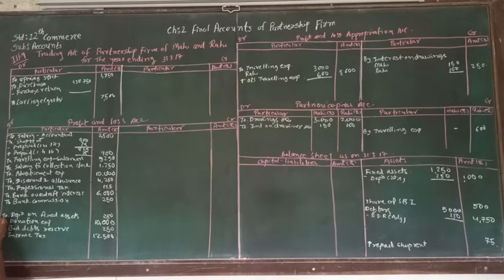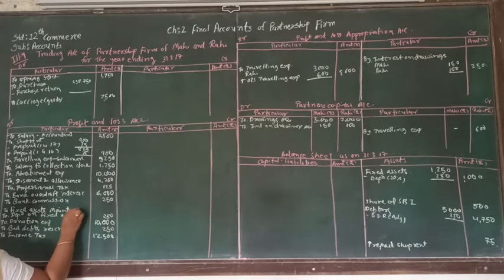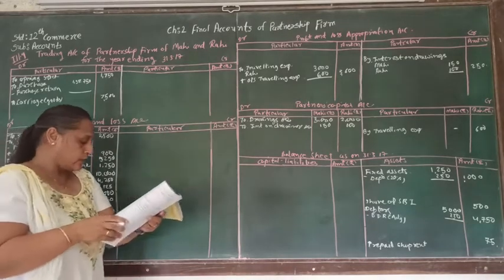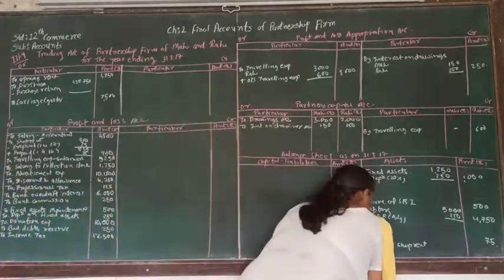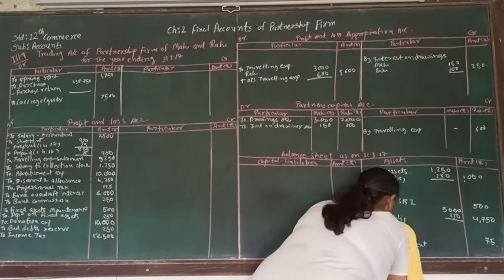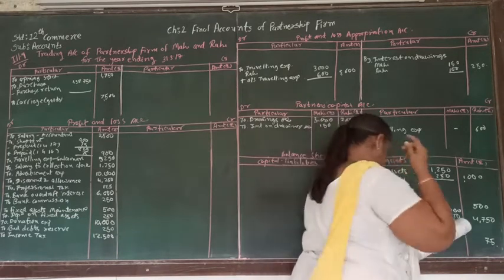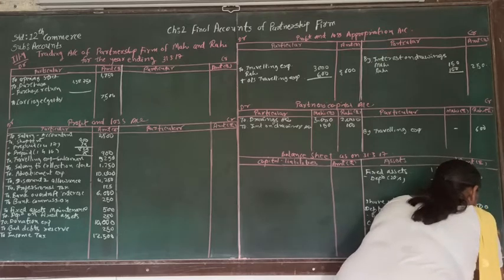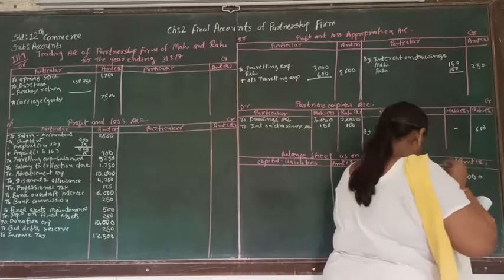After that depreciation, fixed asset maintenance. So that is also supposed to be written here. To fixed asset maintenance. So here fixed assets maintenance is 500, and there is another account called cash balance. Cash balance is supposed to be written here. Cash balance is 450.